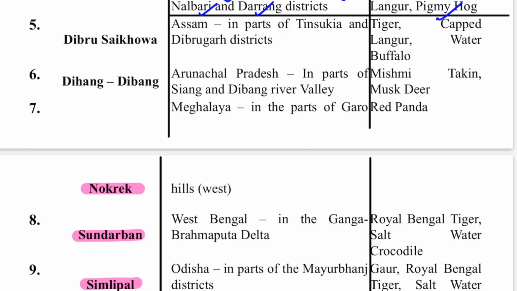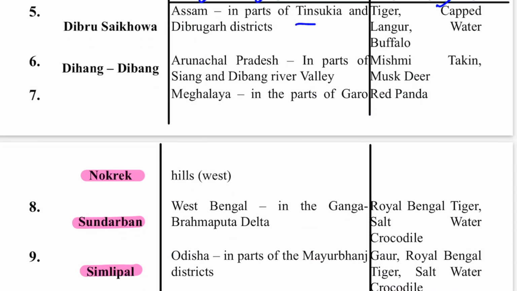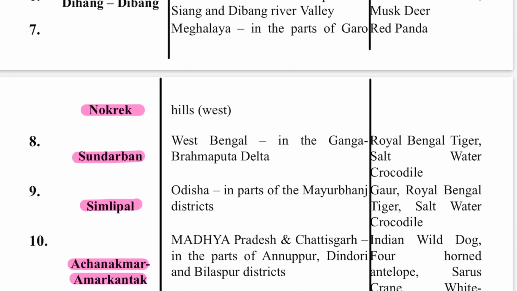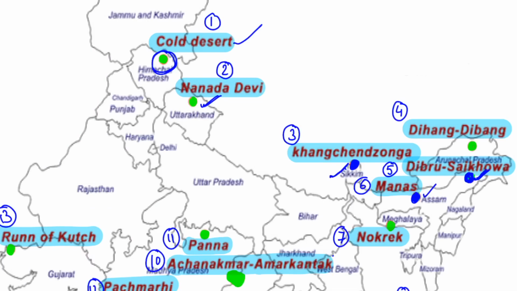So from here we will study the description. So it is in Assam in parts of Tinsukia and Dibrugarh districts. They are the north districts of Assam. Tiger, white-winged wood duck, capped langur, water buffalo, and all these are important here. Next is your Dibang Dihang. So this Dibang Dihang is present in Arunachal Pradesh here.